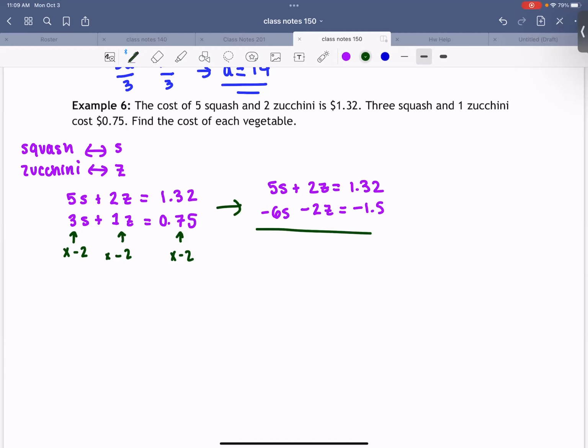All right, now we have our z's matching numbers, but they are opposite signs, right? So if we add these together, we have 5s minus 6s. What does that give me? -s, good. The 2 z's cancel out, right? And what's 1.32 minus 1.5? Negative, I got 0.18. You might want to check that in your calculator, but I think we're all on the same page here.